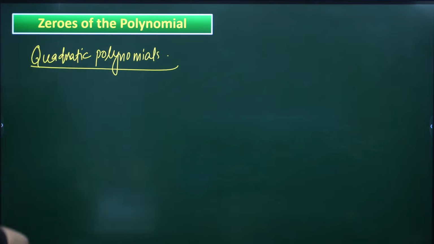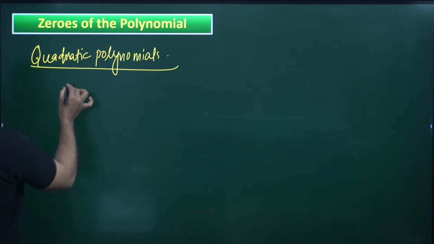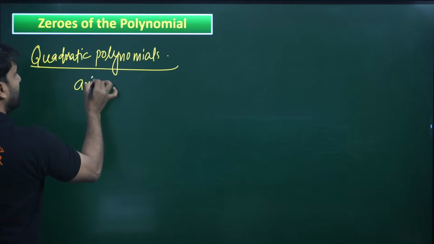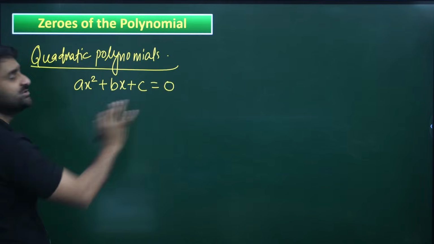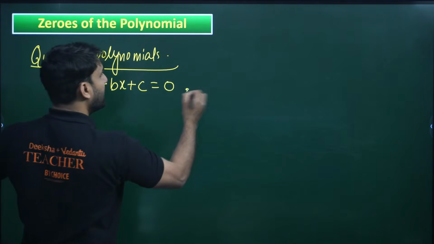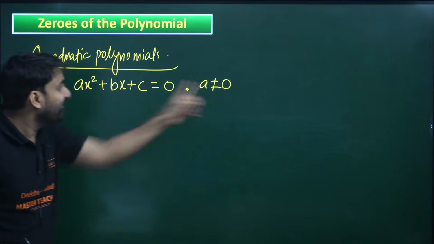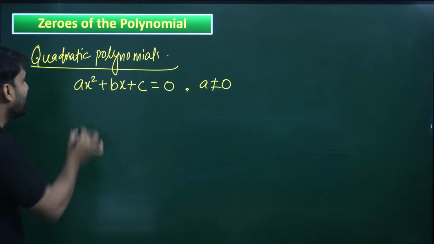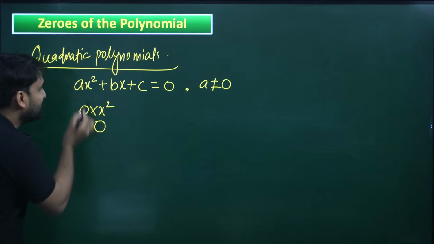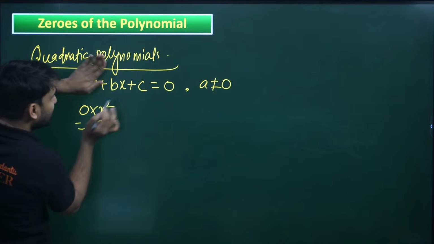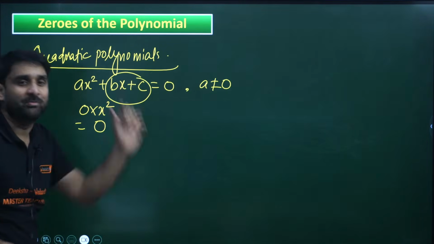Very good. Thank you. So we are going to discuss quadratic polynomial. This is the general form: ax square plus bx plus c equals 0. Here a cannot be 0. Why? If a becomes 0, then 0 into x square makes that whole term 0, and the equation will look like bx plus c, which is a linear equation. So a cannot be equal to 0.